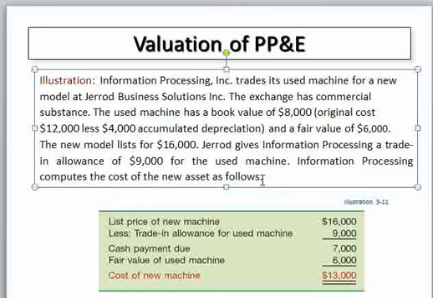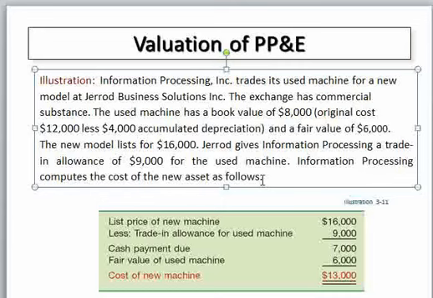The fair value is now 6000. The new model list price is 16000 birr, and the trading allowance, which is commonly what we call the value given additionally for the new machine, is 9000 birr. Given to whom? To the Information Processing Trading Company. So here what we see is determining the cost of the new asset. What is determining the cost of the new asset?